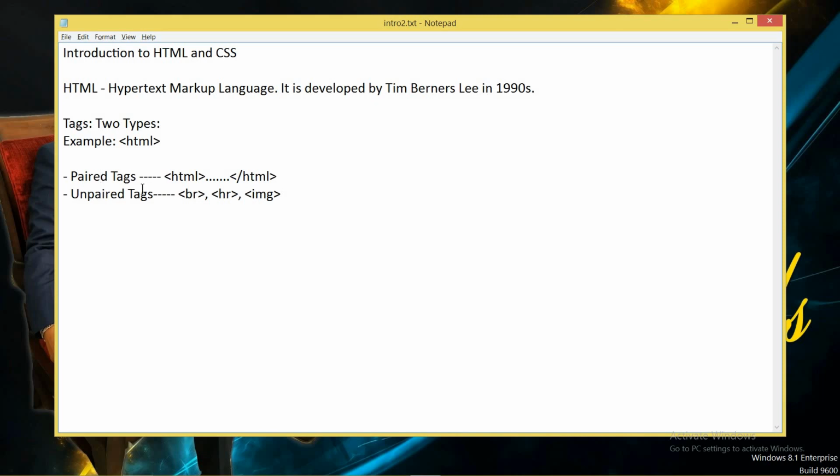Unpaired tags you can also call empty tags, or singular tags. Whenever you use HTML, you have to use your tags in the form of paired and unpaired.